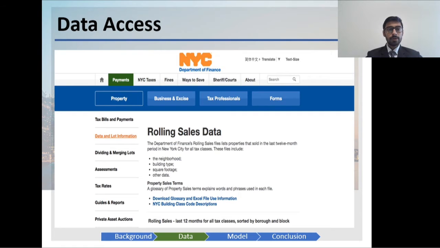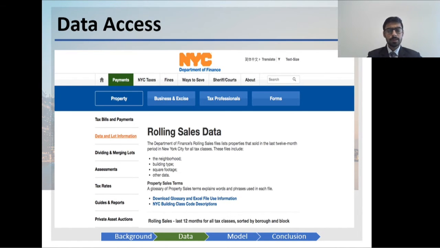Thanks, Soumya, for giving us some insights about the data. Now, let's talk a bit more about how data was accessed and what kind of transformations were done to the data to get the final data prepared for the modeling.